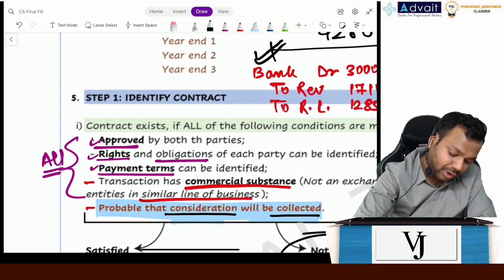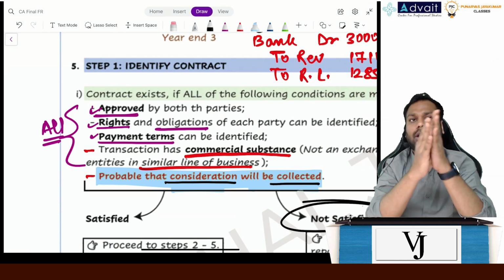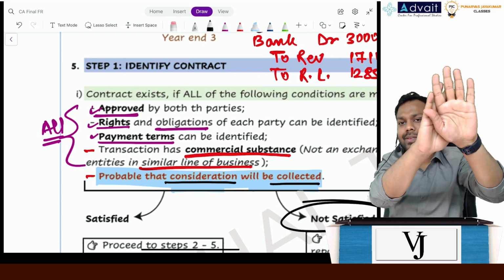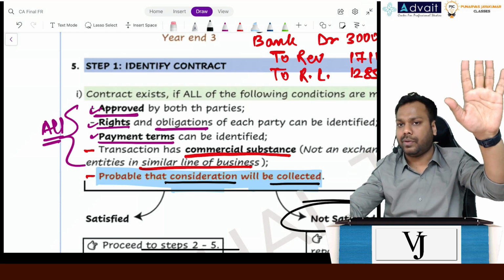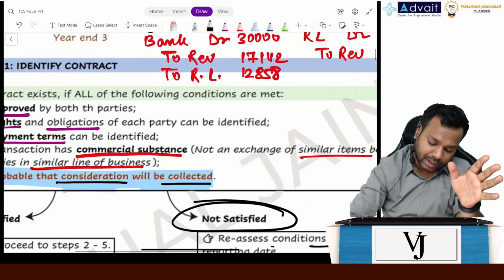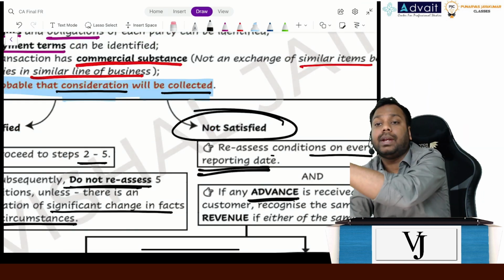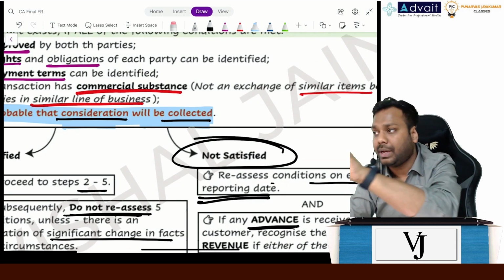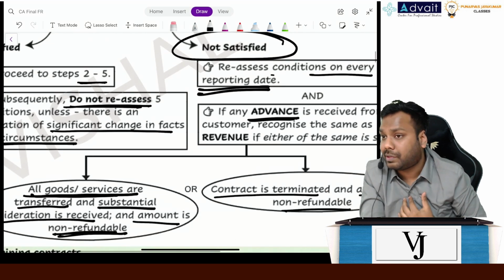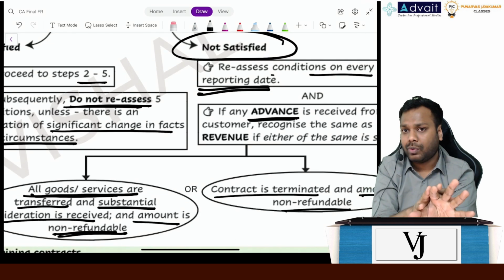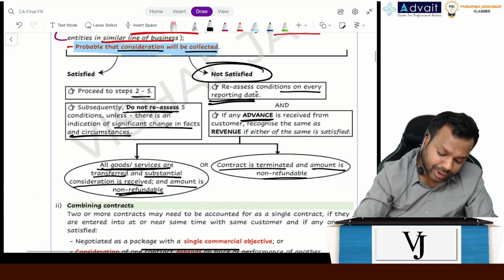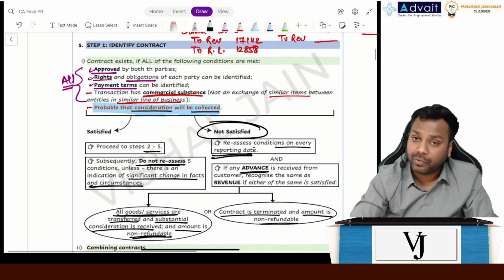So just giving you a brief crux of it. Understand, on the date when I enter into transaction with a customer, I will assess these 5 conditions. If it gets satisfied, fine, I will move to step number 2 to 5. If it doesn't get satisfied, then I will reassess these 5 conditions on every reporting date. If it gets satisfied, fine. If it does not get satisfied and I have received any advance, then that advance I can recognize as revenue if the contract is terminated and the amount is non-refundable. Okay, so that's what it says. Is that clear, step 1 so far?